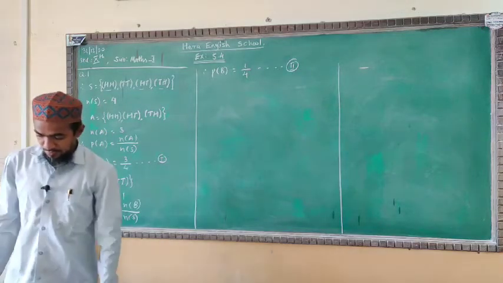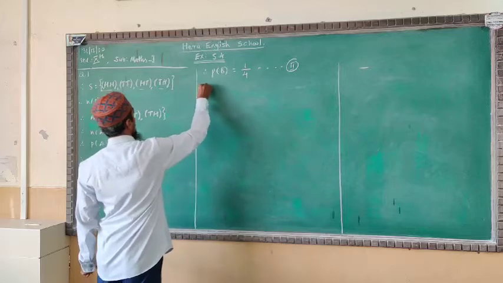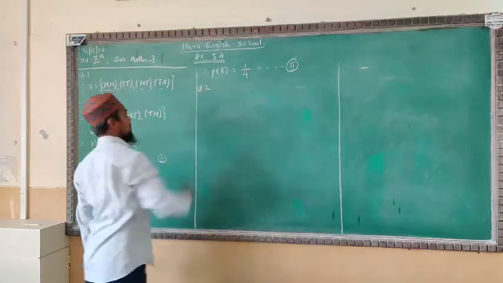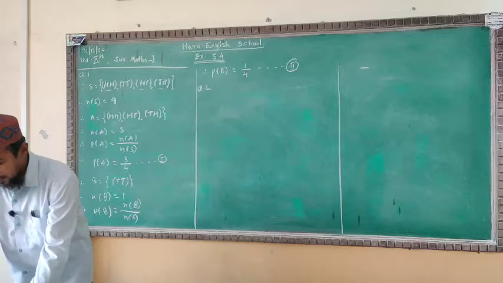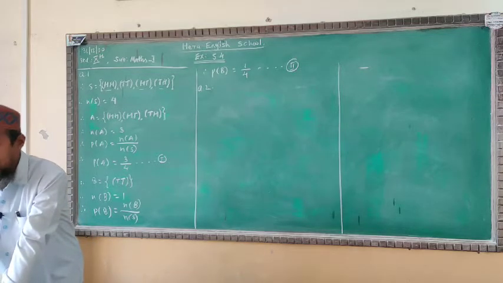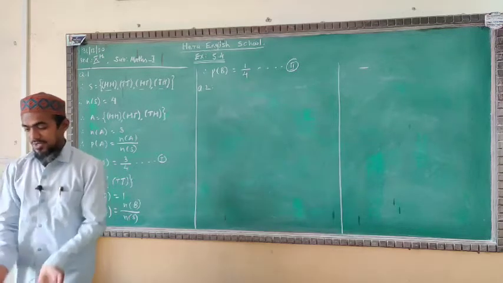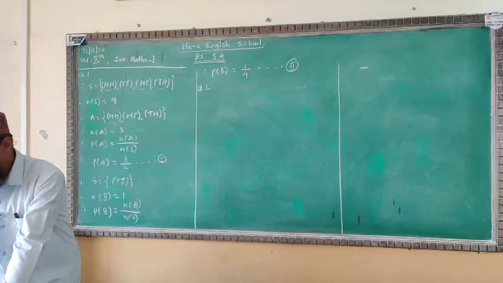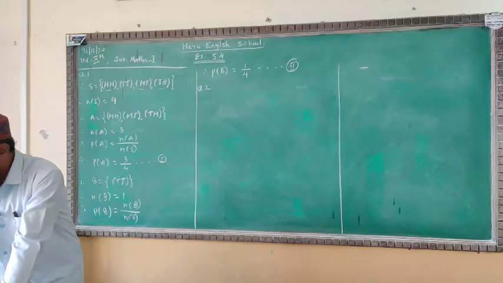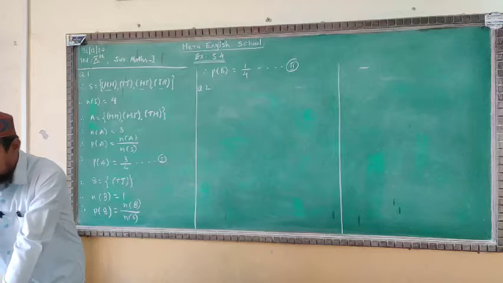Now continue. We are writing question number 2. Question number 2 is there. See very well. If two dice are rolled simultaneously, find the probability of the following events. This is one of the most important questions.